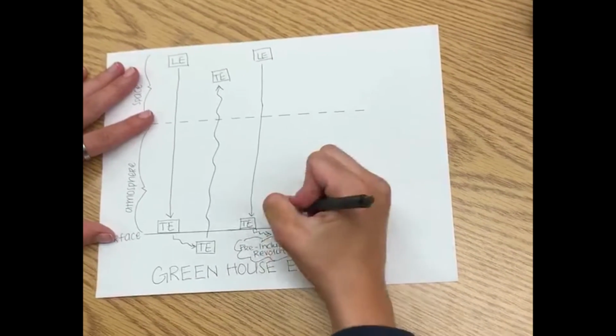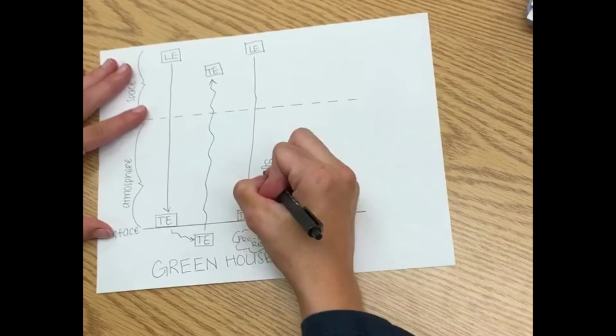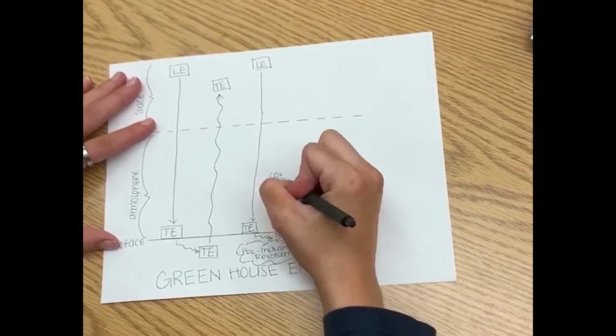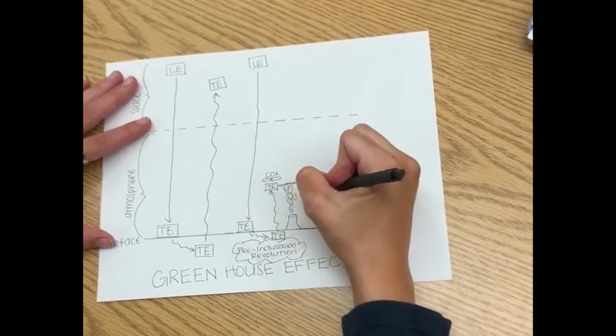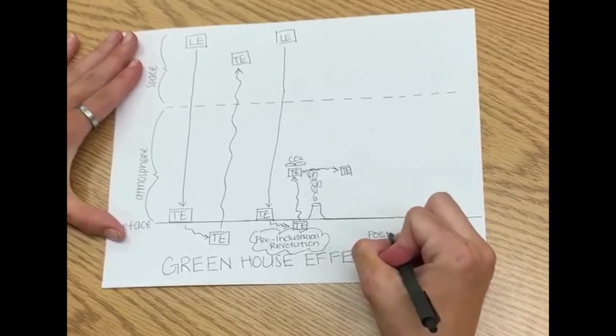Also, some of the thermal energy runs into a greenhouse gas molecule, like carbon dioxide, and is absorbed by the carbon dioxide molecule. Then, the thermal energy is redirected into the Earth's atmosphere. Excess thermal energy in the atmosphere means the atmosphere is warmer.